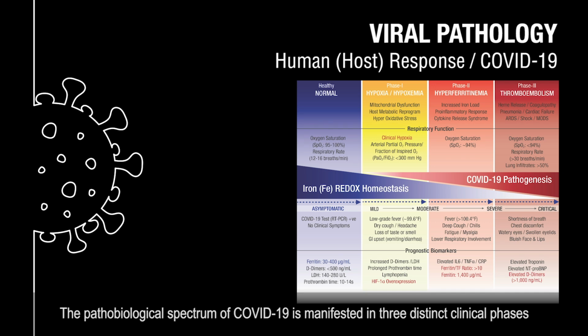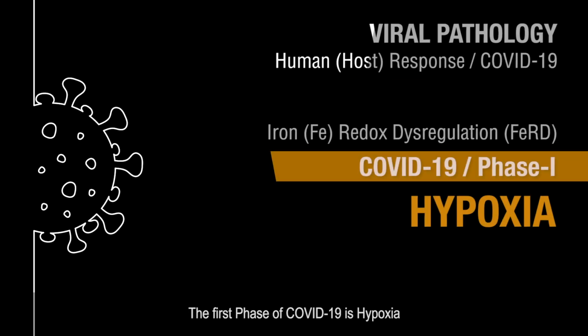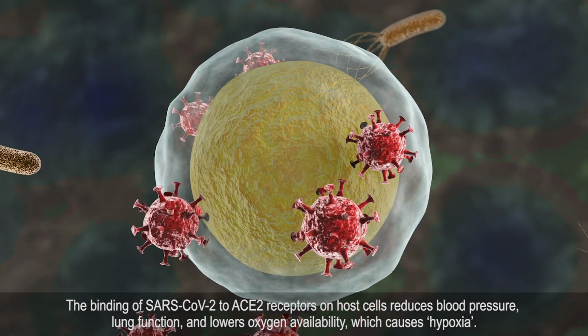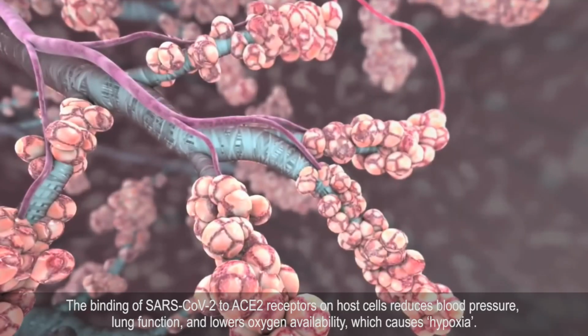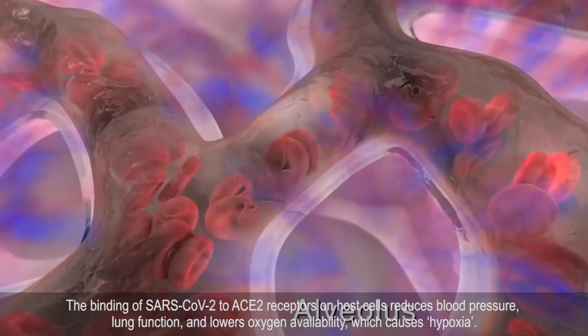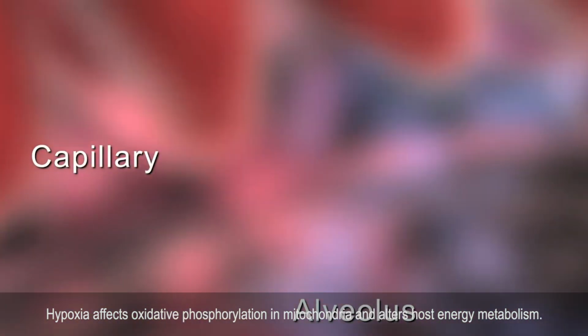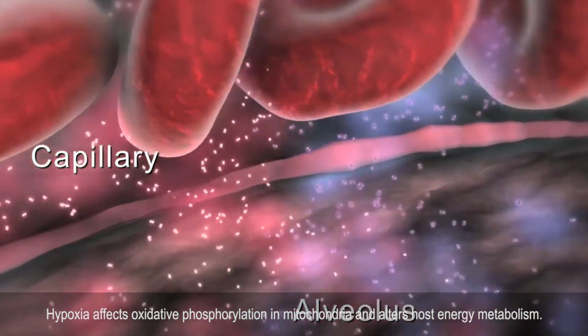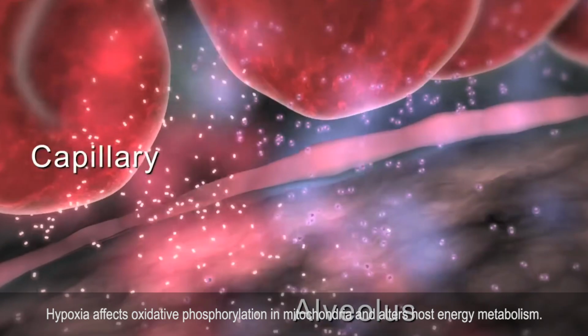The pathobiological spectrum of COVID-19 is manifested in three distinct clinical phases. The first phase of COVID-19 is hypoxia. The binding of SARS-CoV-2 to ACE2 receptors on host cells reduces blood pressure, lung function, and lowers oxygen availability, which causes hypoxia. Hypoxia affects oxidative phosphorylation in mitochondria and alters host energy metabolism.